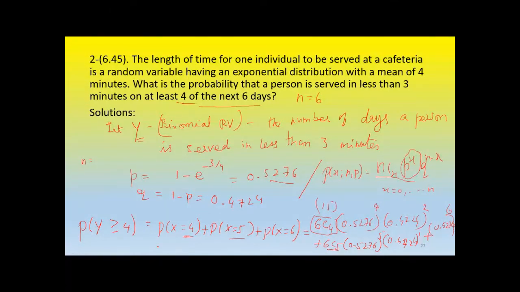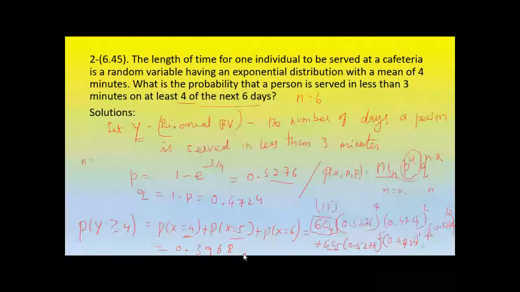Now, to solve this one, 6C4 is 15, 6C5 is 6. There is no coefficient, the last one is 1. And the answer will be 0.3968. That's the end of this problem.